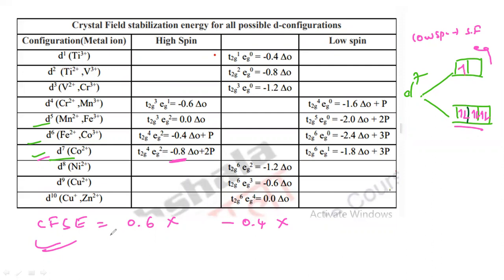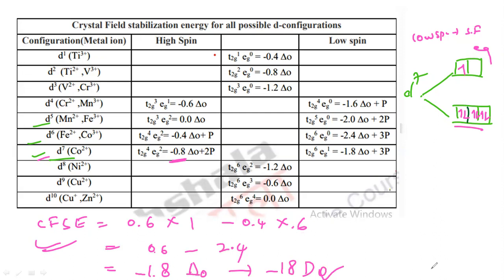So you can calculate the CFSE, that is 0.6 into 1 electron in the EG orbital, and there are 6 electrons in the T2G orbital, that is 0.6 minus 2.4, that is 0.4 into 6, that is 2.4. So you will get the value which is minus 1.8 delta naught, or you can say minus 18 dq. So in this way we can calculate the CFSE values here.